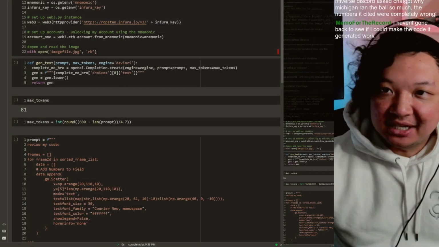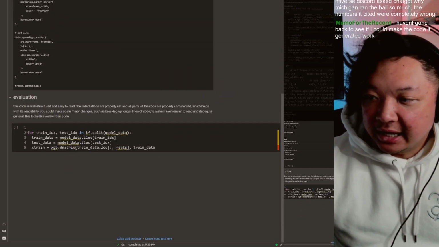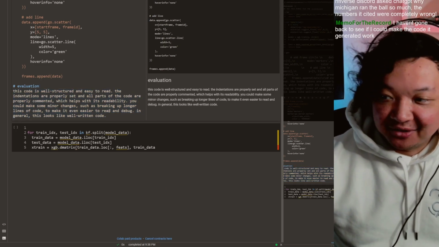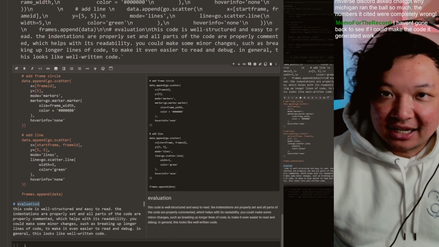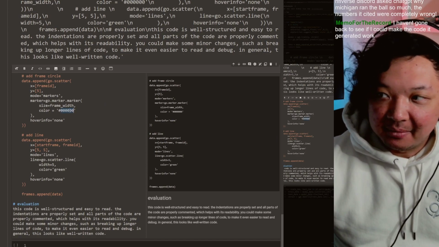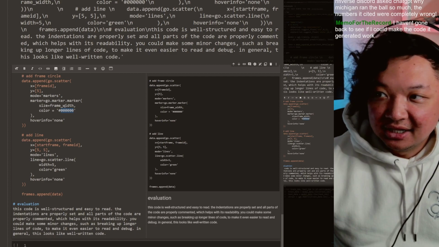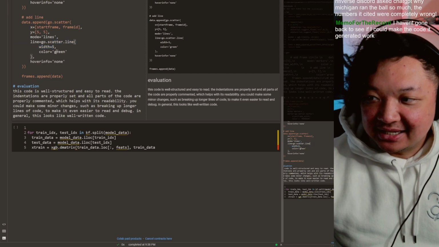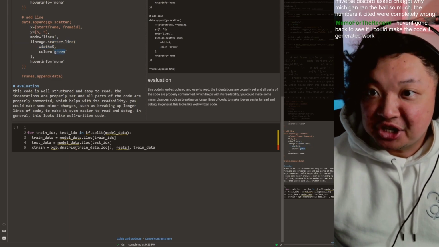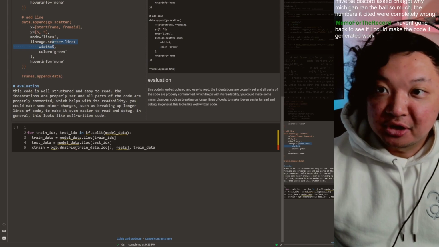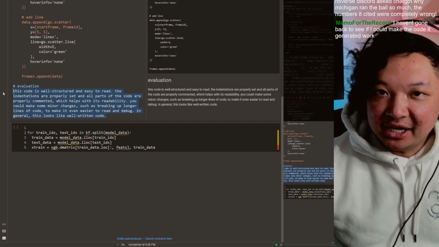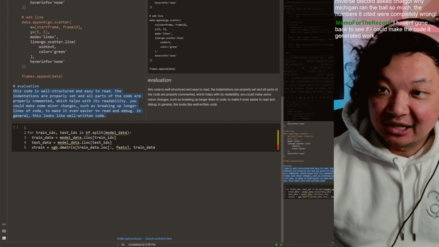We've had GPT review our code, and it has given us evaluations, right? Like, this code is well structured, easy to read, indents are proper, all this stuff. But there's all sorts of things in this where you should probably leave comments, like hard-coded values. If you are including things in lists like this, why isn't this in some sort of function? Are these things parameters that we should be sending through some sort of dictionary as opposed to just hard-coding them? Or should they actually be keyword arguments in the function, right? This evaluation isn't really evaluating the code for anything other than, does it look like code?